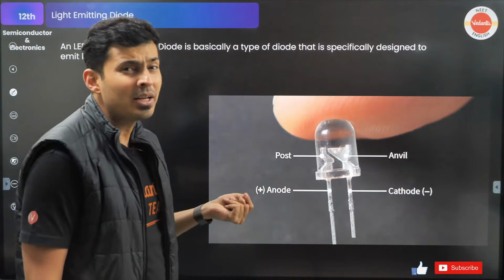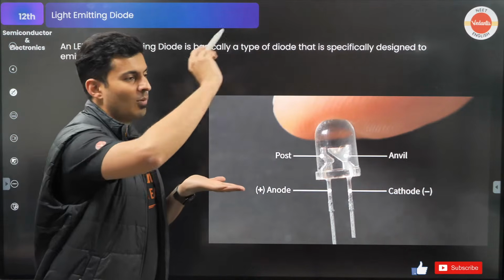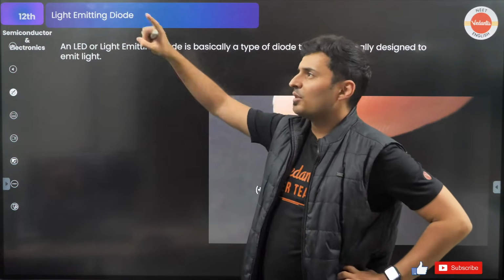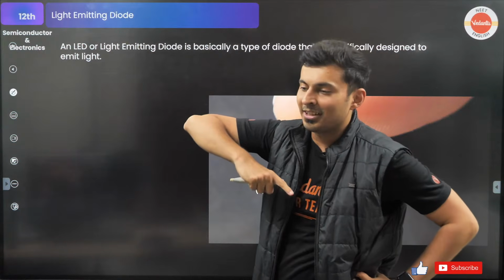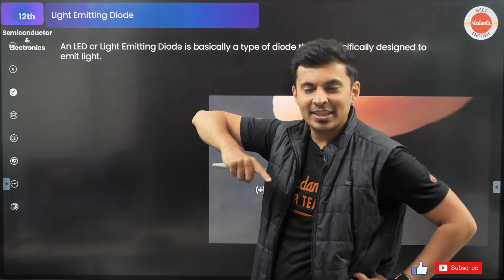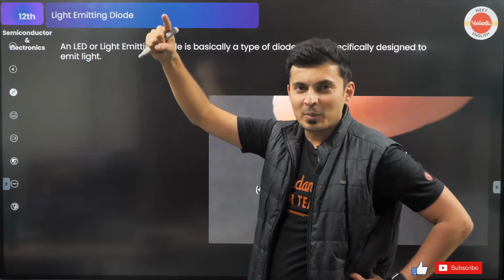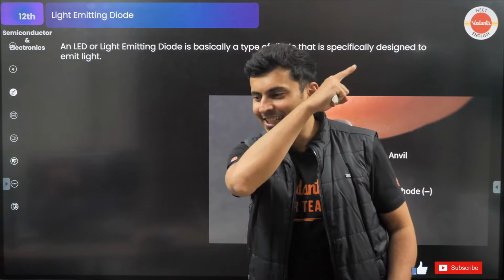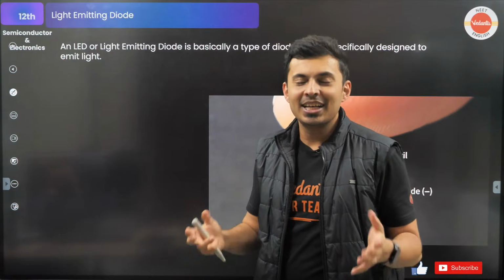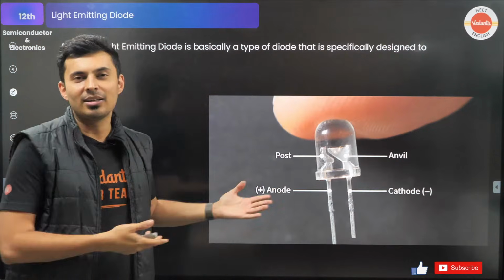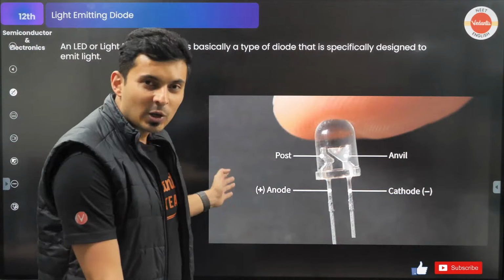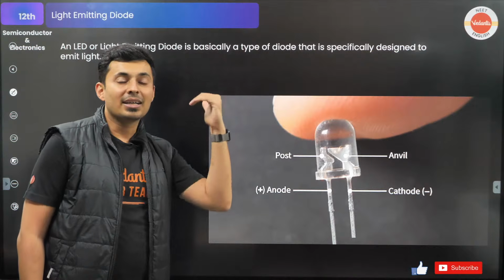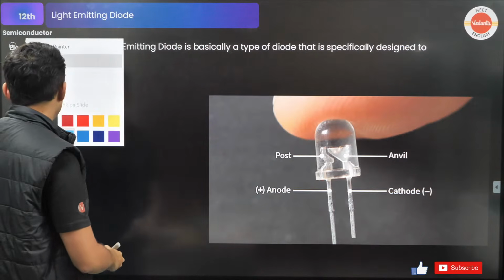And we know what happens in a PN junction. The electrons jump from one side to the other side. Do you remember atomic structure, guys? What happens when electrons jump from one energy state to another energy state? If they go from high energy to low energy, what happens? What comes out? Light. Yes, photons come out, right? Exactly, that's the same thing which is going to happen in a light emitting diode. So when the electrons go from one side to the other side, you will see they go from high energy to low energy.